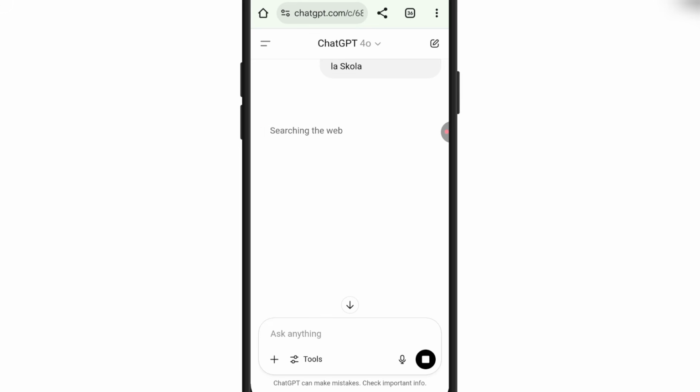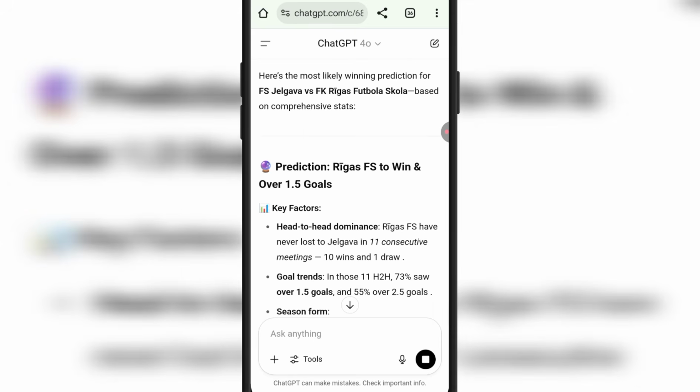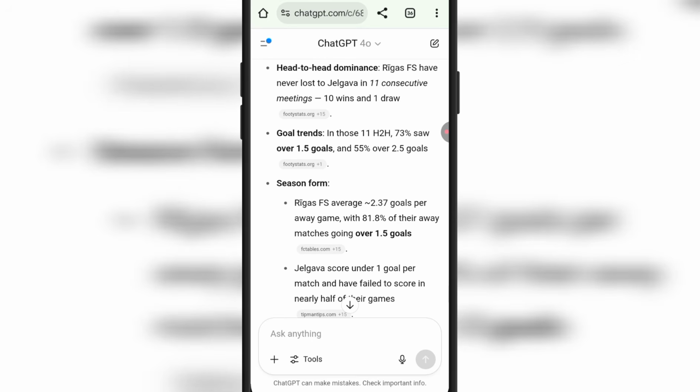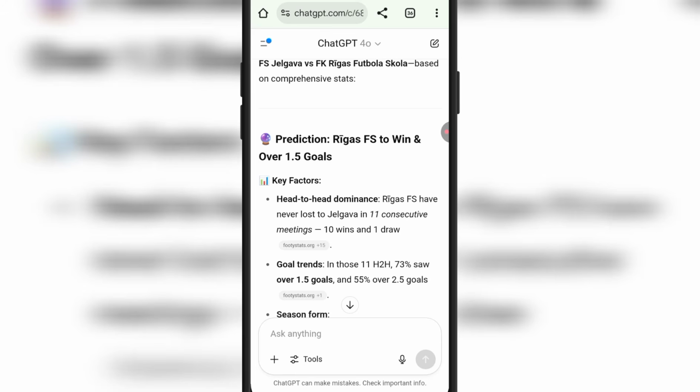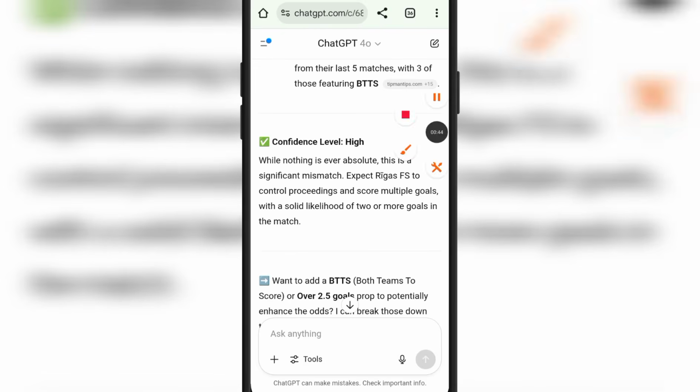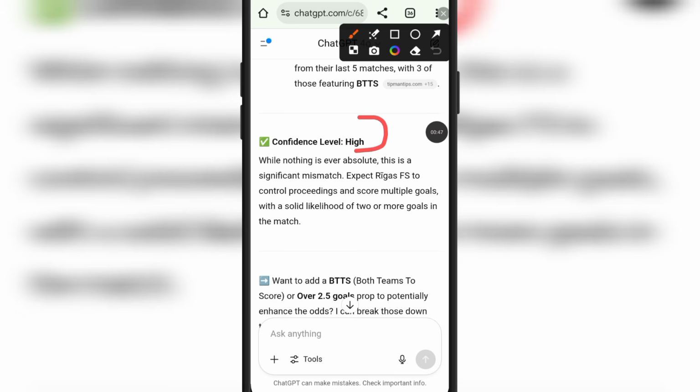And you can see for yourself, the prediction for this particular game is the away team to win and over 1.5 goals to be scored. This is what the AI is saying, that the away team is actually going to win and over 1.5 goals is going to play out well. So if you want to add a little touch of human, you can go for home to win or draw and over 1.5 goals to happen, or you can even go for over 1.5 goals to happen. That is how to add a little touch of human, and you can see that the confidence level for this particular game is very, very high.